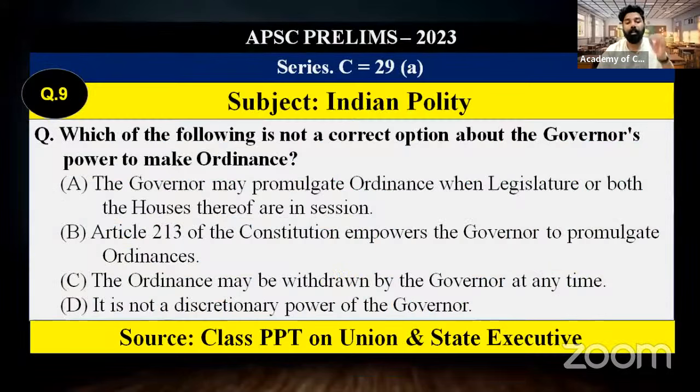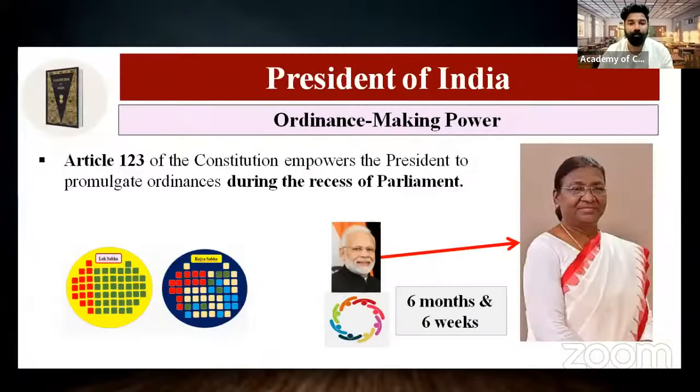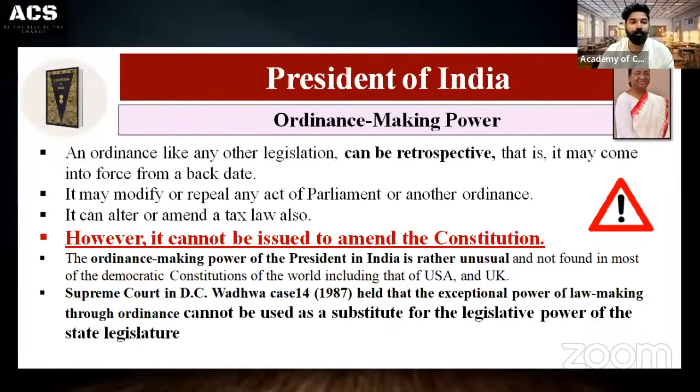With that basic knowledge, you will get the first statement, that is option A, which mentioned that when they are in session, the governor may make the ordinance. That is wrong. When they are not in session, during the recess of the legislature, then only the governor may promulgate the ordinance. And this is not a discretionary power, because it can only be done by aid and advice given by the cabinet or the council of ministers headed by the chief minister in the state legislature. So the answer will be option A. That is wrong. Moving to the next question.